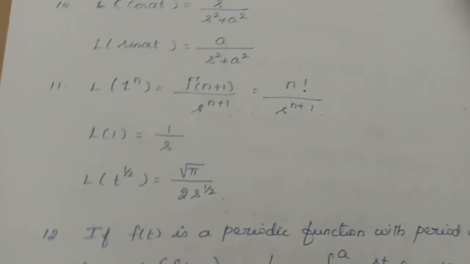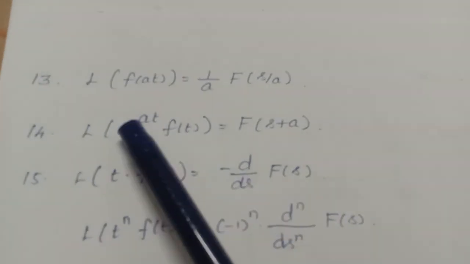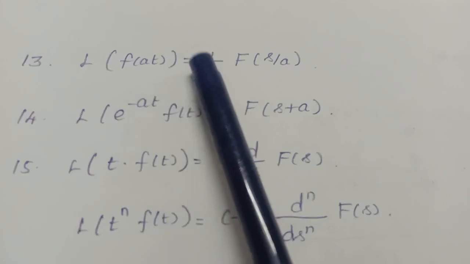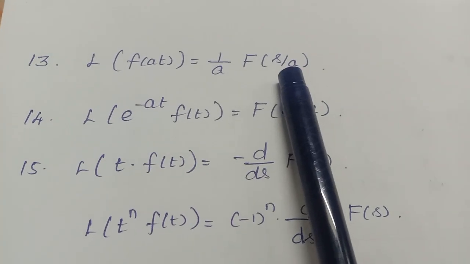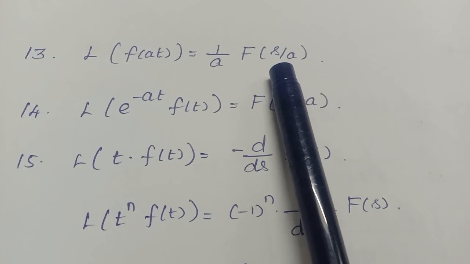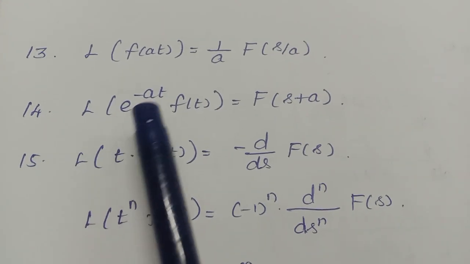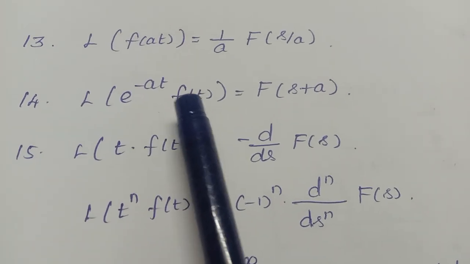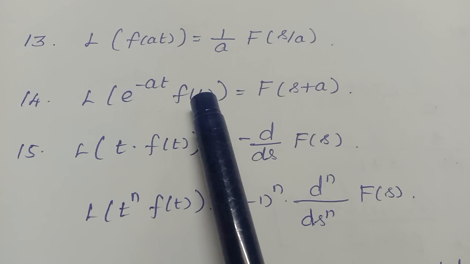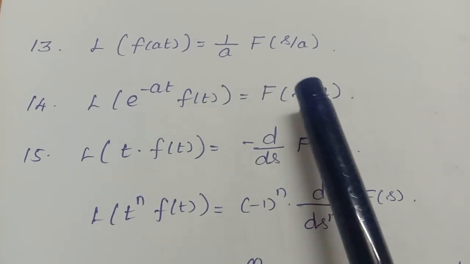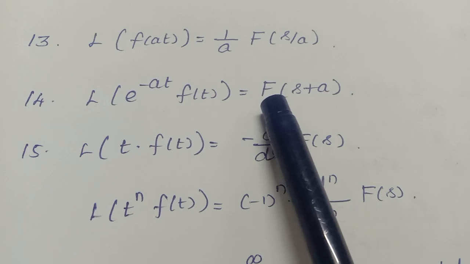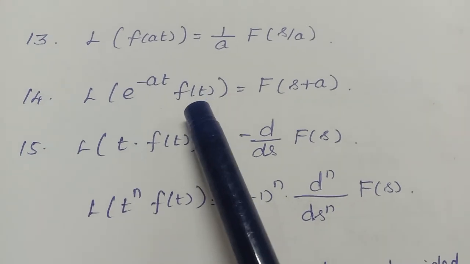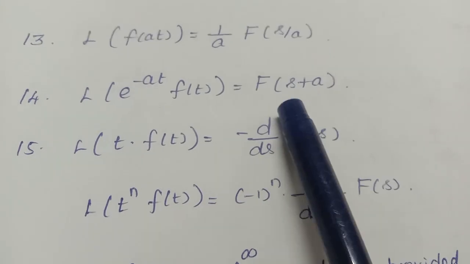Okay, right. Then next one, L of f of at. Suppose in the place of t you have f of at, it is equal to 1 by a into capital F of s by a. While doing the problems you can understand this better. And L of e power minus at into f of t, that is e power minus at into some function, means what you have to do is find the Laplace transform of this function alone. In that one you replace s by s plus a. Capital F of s means what? Laplace of f of t. Find the Laplace of f of t. In that one s will be appearing, so instead of that s you have to replace s plus a.